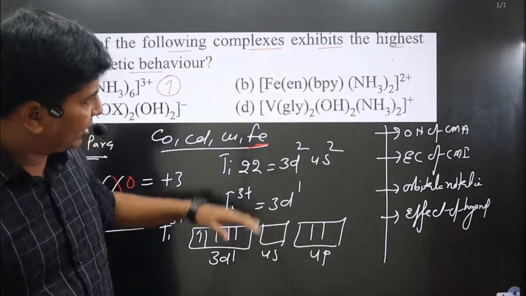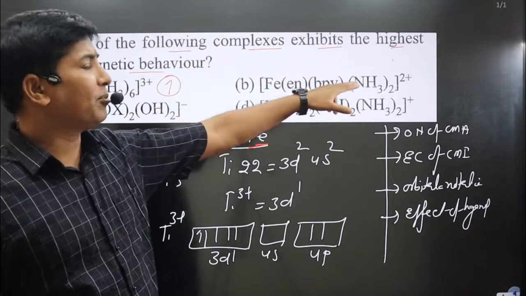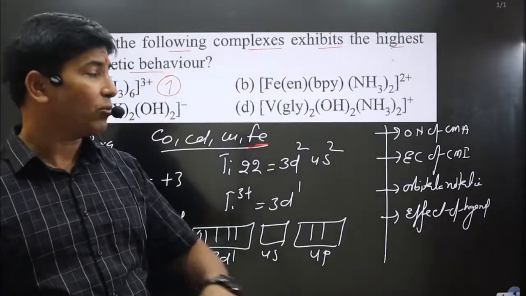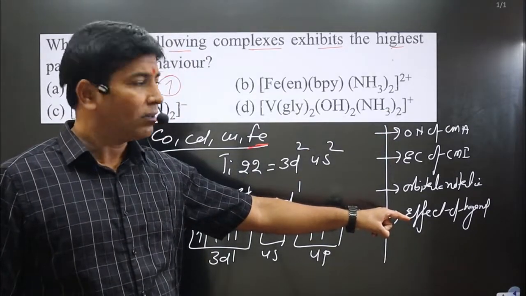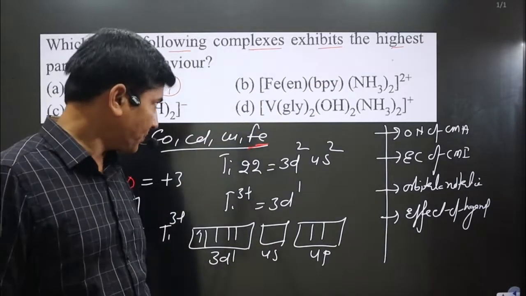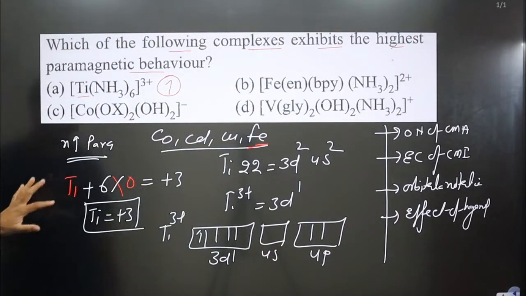Very interesting part. So you can see this is a chelating ligand, and this is ammonia, obviously acting as a strong field ligand, and pairing of electrons will take place. Now we apply these steps to calculate the number of unpaired electrons in this complex.